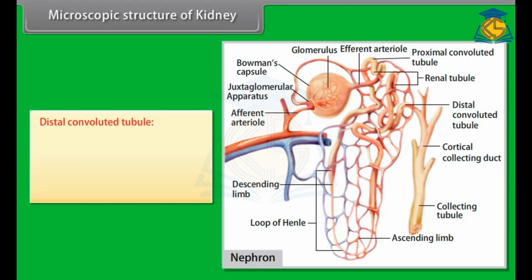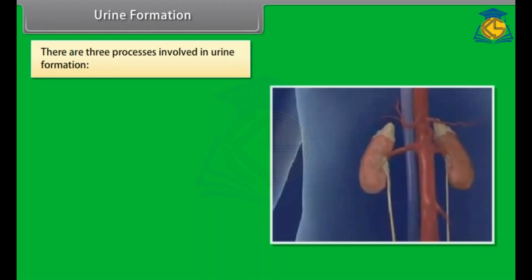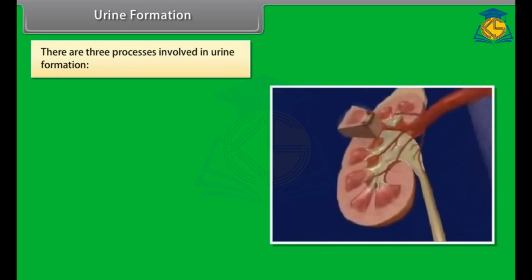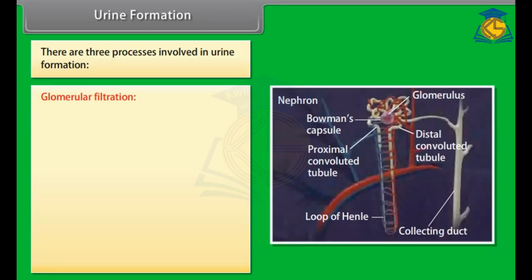Distal convoluted tubule. It begins a short distance beyond the macula densa and extends to a point in the cortex where the connecting tubules of two or more nephrons join. Urine formation. There are three processes involved in urine formation. First is glomerular filtration.